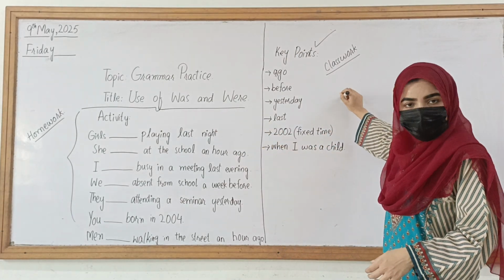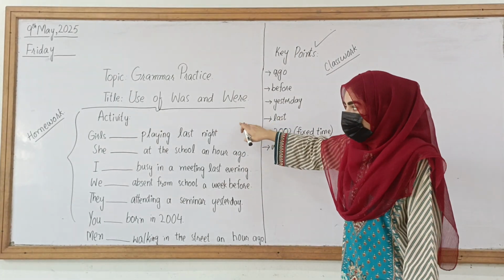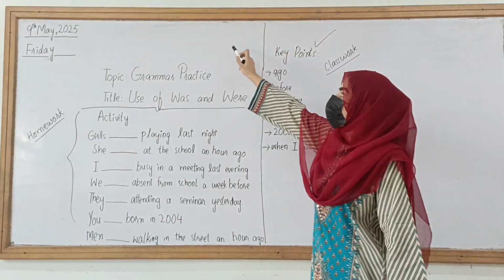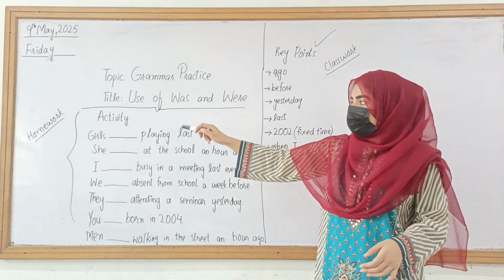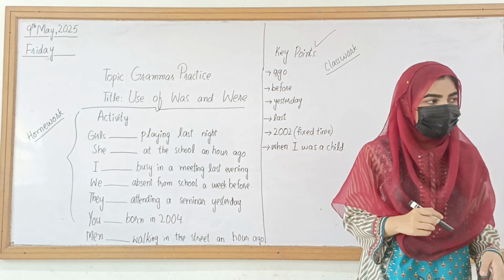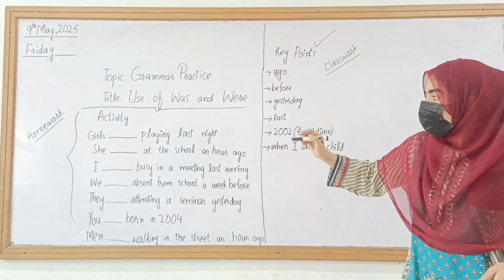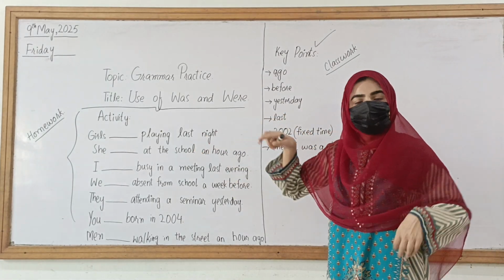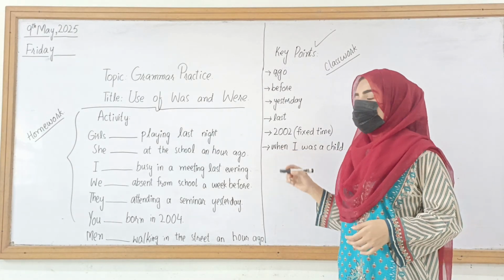Now this is your classwork activity and this is your homework activity. You are supposed to mention the homework on the top middle of the page, not like that. I just mentioned it so that you will better understand what should be done on the notebook, and you will be filling these blanks by using was and were.